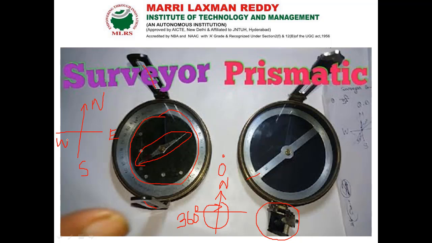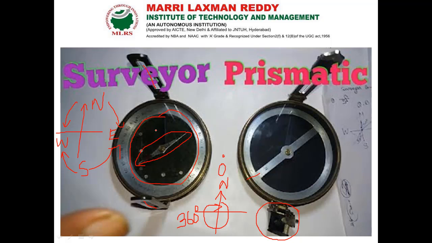So whatever reading we mention is related to north to east, or south to east, or else north to west, or south to west. Among these four we can denote it in one form. So this system is called the quadrantal bearing system. In the prismatic compass we have our readings in the form of 0 to 360 degrees. That's why we call it whole circle bearing. But in the surveyor compass we read our reading with respect to north and south.